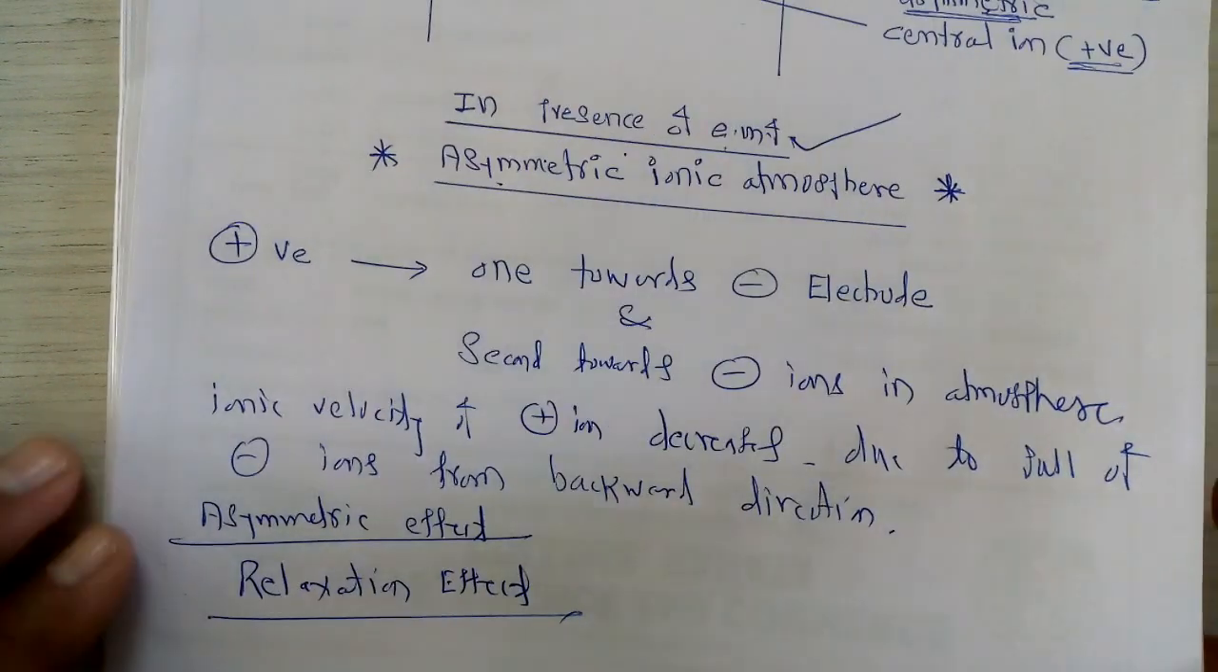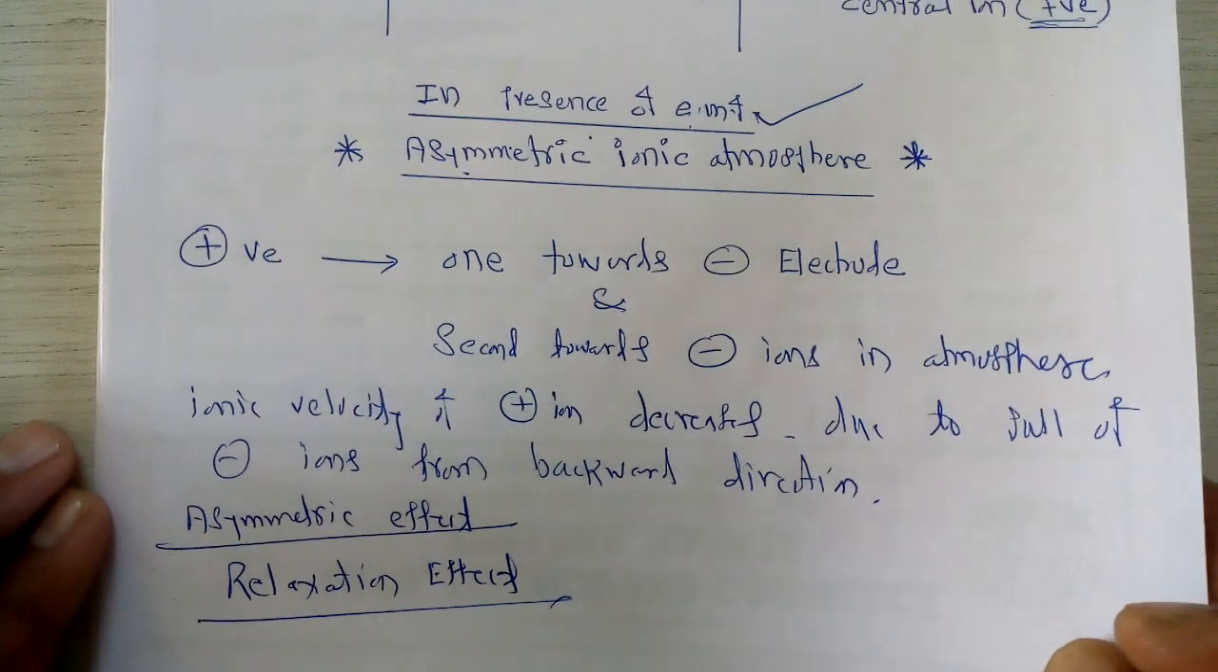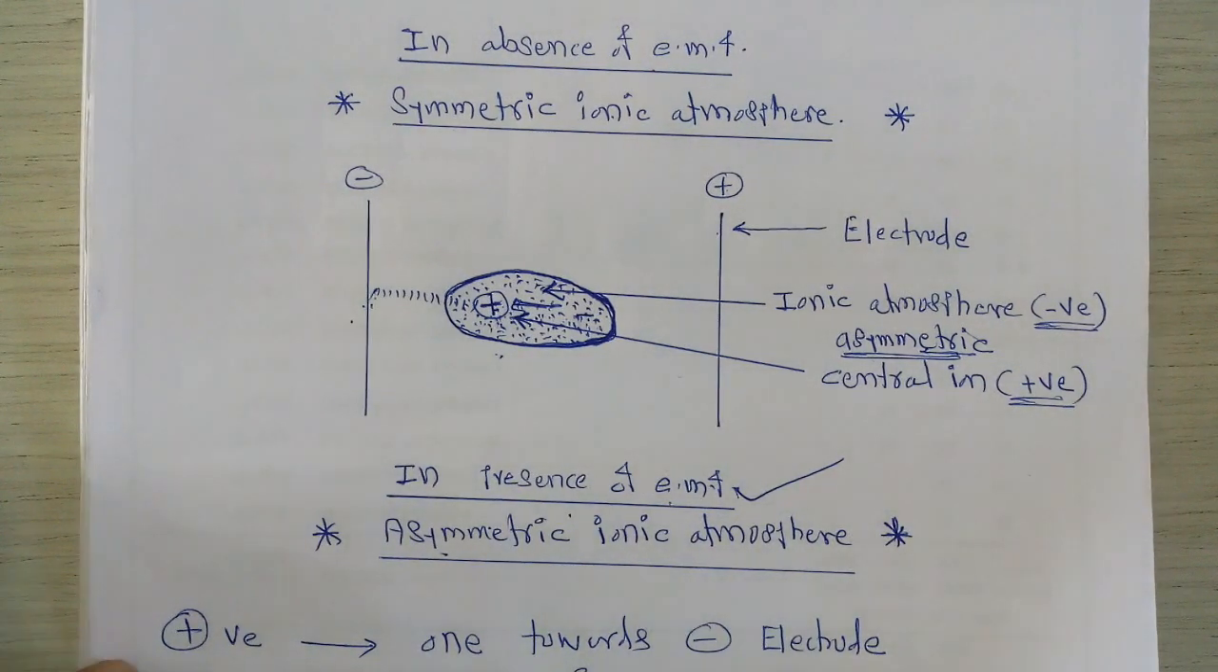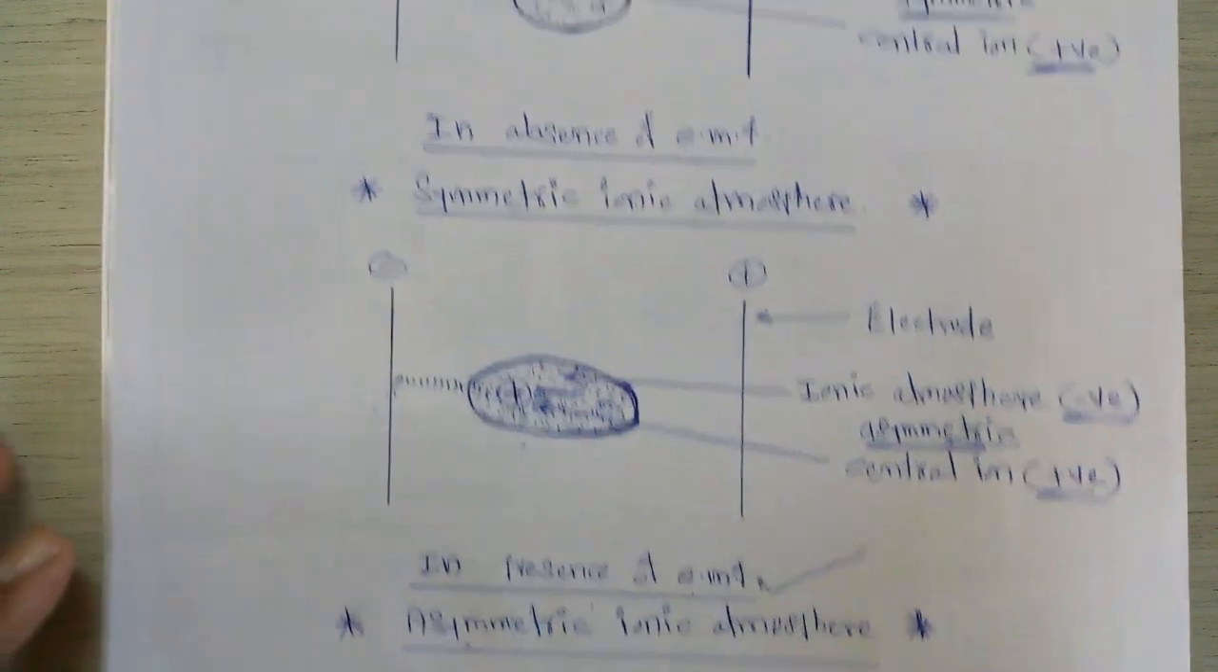This means this effect cannot revert back within a short time span, but it requires more time in order to convert into the symmetric ionic atmosphere, due to which it is called the relaxation effect.